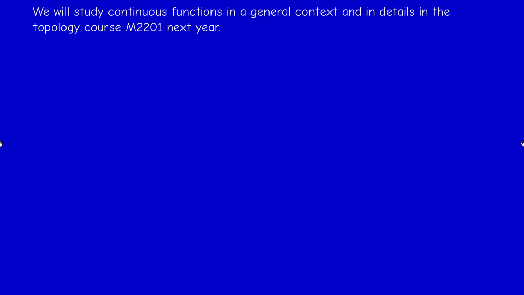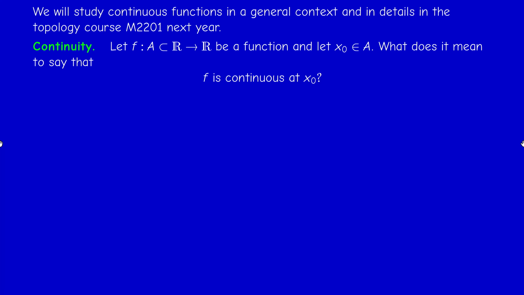Okay, so let us revisit first the notion of continuity that you may know. As I did for the convergence of sequences, I just want to make a link between the intuitive notion of limit and the epsilon-delta definition that you probably learned. So what does it mean to say that a function of a real variable is continuous at a certain point? Because we start by defining continuity at a point, and if f is continuous at every point, we say that f is continuous on its domain.